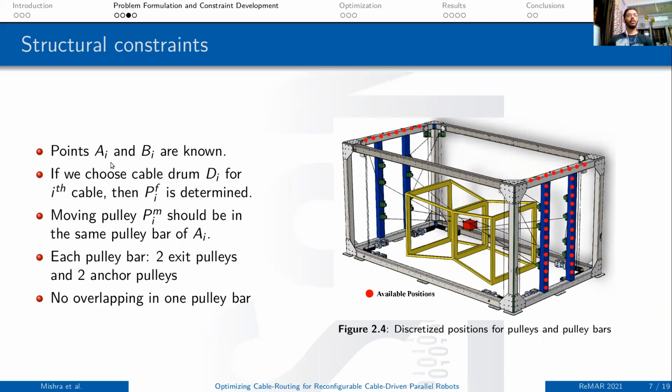Also, we know the points Ai and Bi. As discussed previously, if we choose cable term Di for the ith cable, then the fixed pulley corresponding to Di is already chosen, is already fixed. The moving pulley PMi should be on the same pulley bar as the exit point Ai. Now, if you look closely, in this case each pulley bar has 4 cables, so there will be 2 exit pulleys and 2 anchor pulleys. And we should take care that there is no overlapping in one pulley bar.